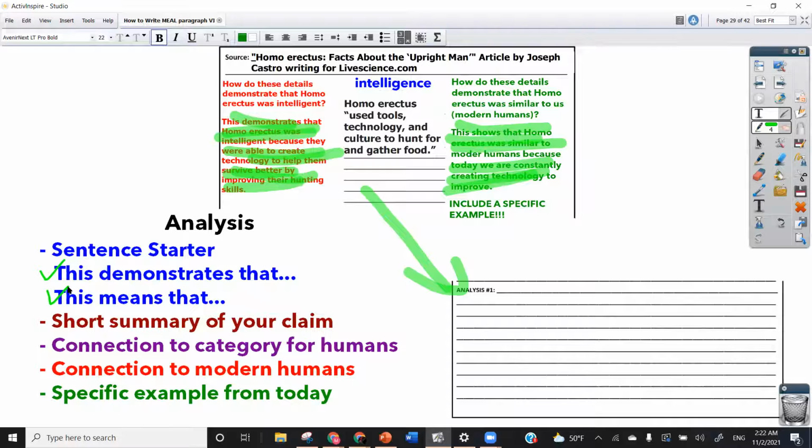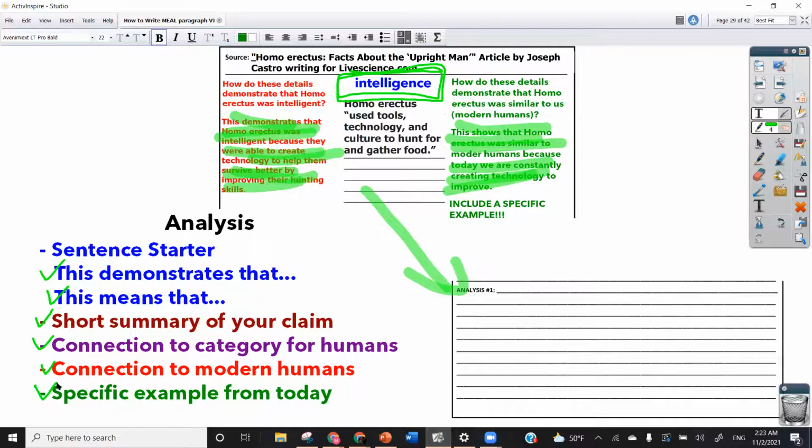You need to include a short summary of your claim. You also need to include the connection to the category for humans. And remember, up here, this is the category for humans that we're using, for example, intelligence, a connection to modern humans, and a specific example from today.